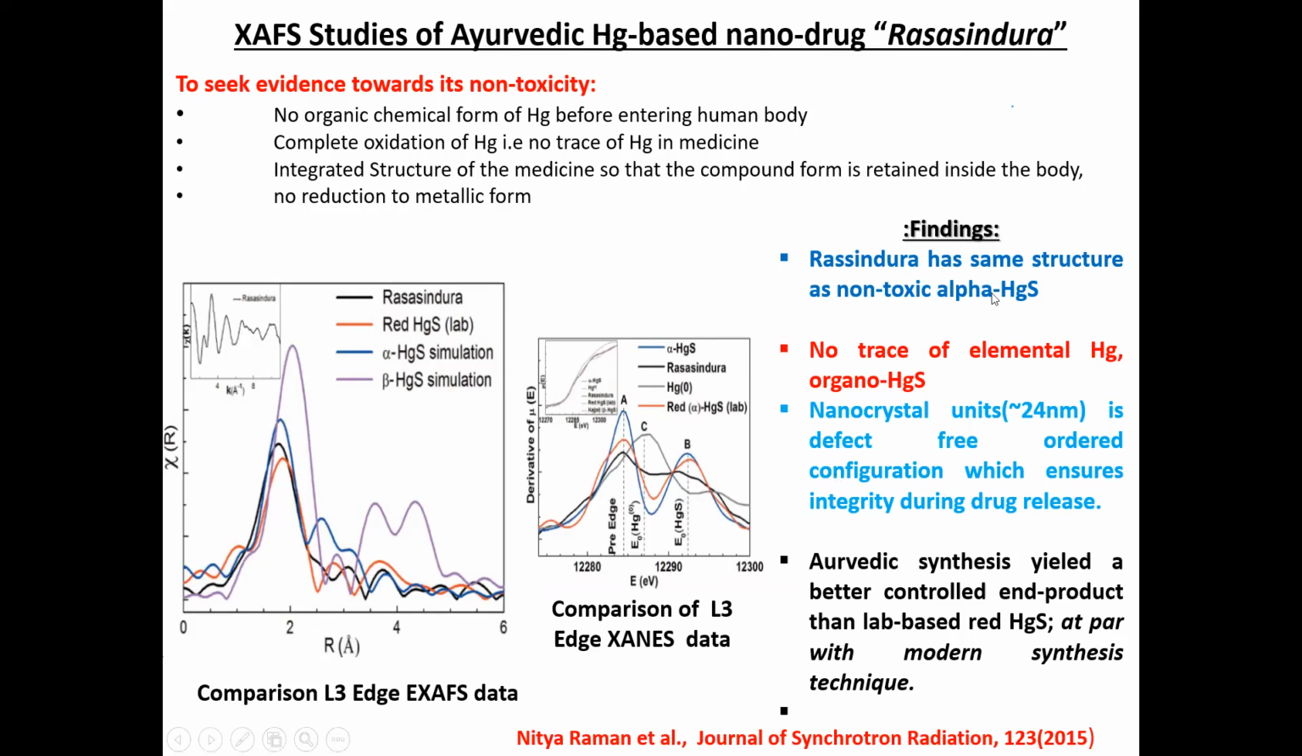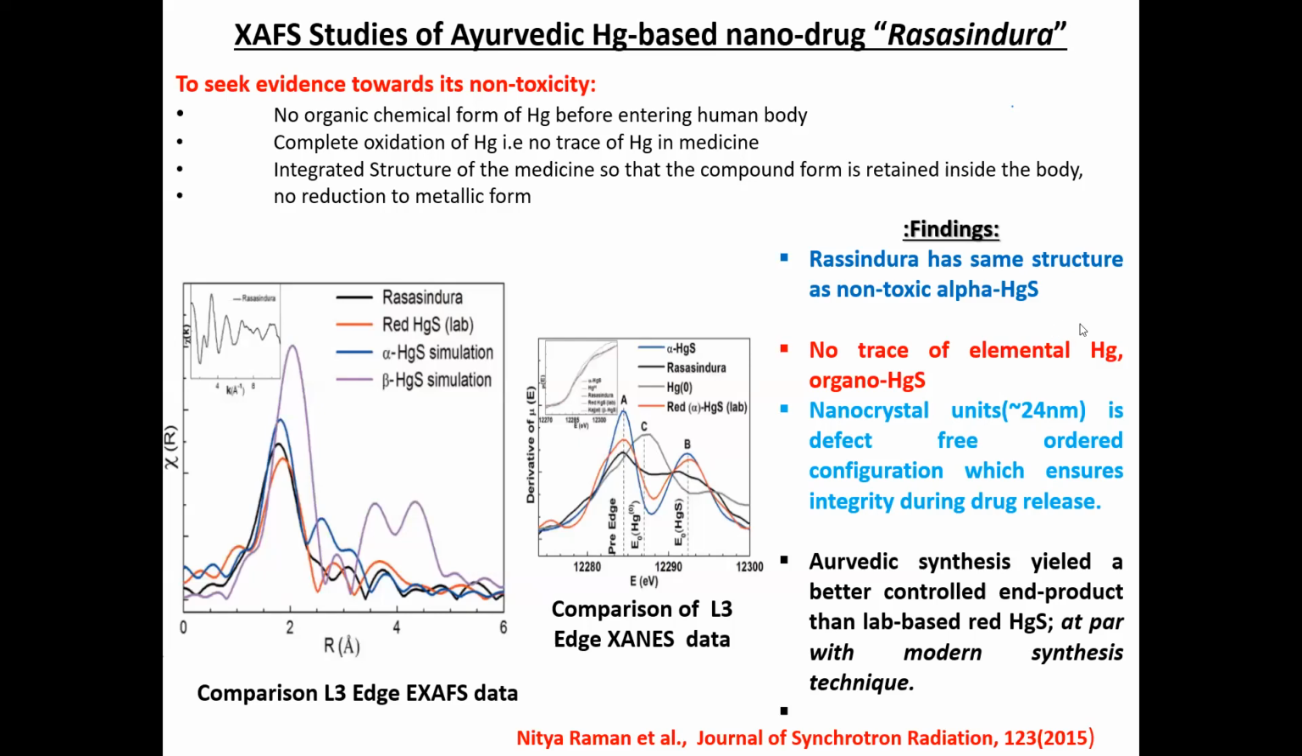So this confirms that Rasasindhura has no trace of Hg0. This is further confirmed because you can see Hg0 has the peak at C, so there is no trace even in the spectra of the black one. We have also done linear combination fitting to check whether any small component is present. That has also been confirmed, and it shows that it contains only Hg+2. So that proves that it is non-toxic.